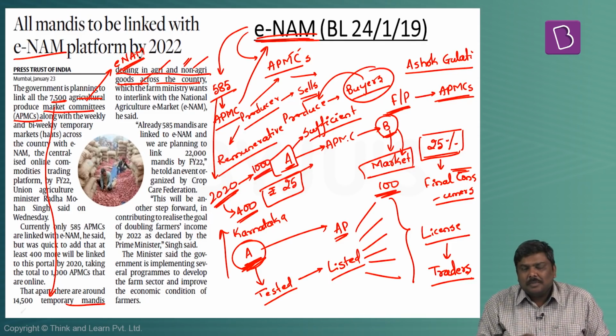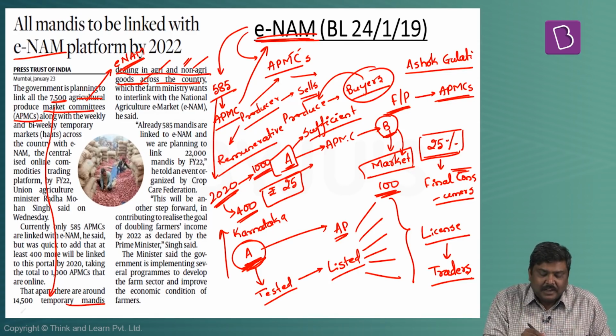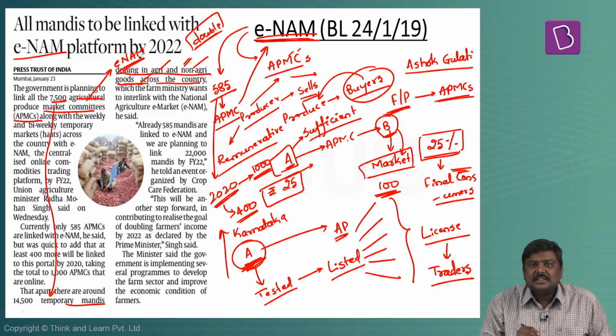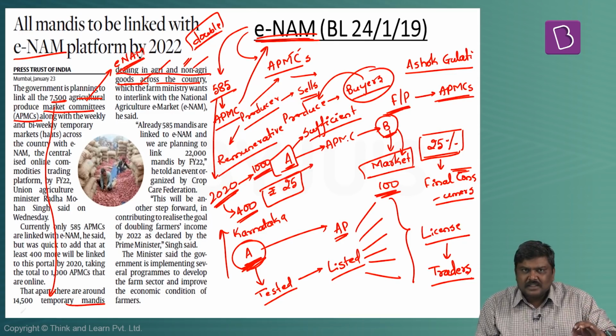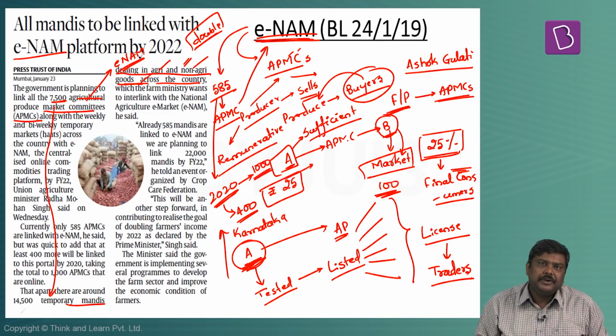platform. Now please understand, the objective of connecting all these particular mandis with ENAM is finally to double the income of the farmers. That is, this connection of mandis with ENAM will help the government of India achieve the objective of doubling of the income of the farmers by 2022. So these are some of the points given in this particular article.